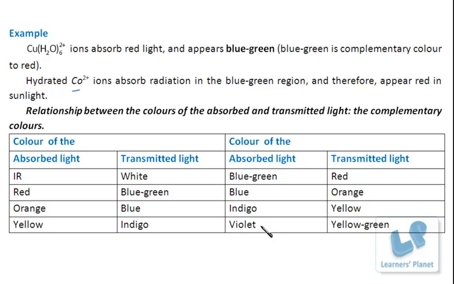In the presence of ions or molecules having lone pairs of electrons, in the presence of anions and sometimes in the presence of cations, these d orbitals split into two, right? The difference in energies of these two sets of orbitals is small. These d electrons are unpaired. When they absorb light, they move to the higher orbital, right?